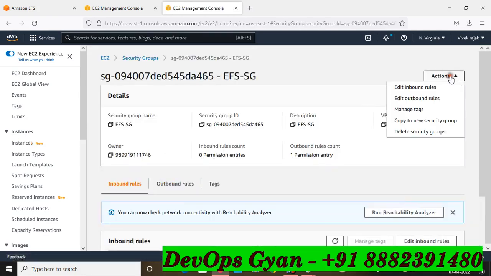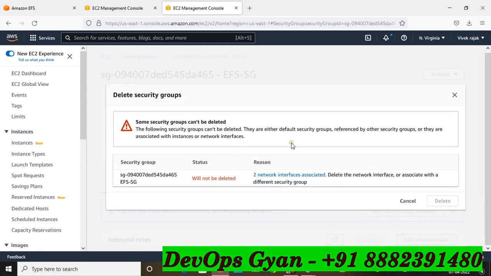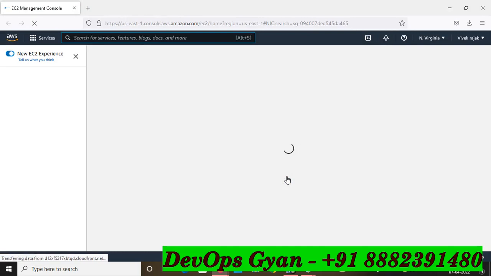So go to the action and you can remove your security group, or you can delete, no problem. Okay, so I'm going to delete my security group. So it will not be deleted. Why? Because it is attached. Go to the interface.